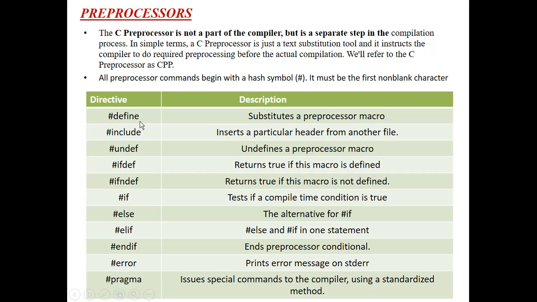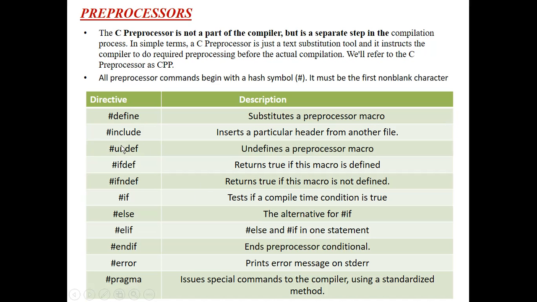First one is hash define. What does this tell us? It substitutes a preprocessor macro. By using this hash define, we can define a preprocessor macro. A macro means a single set of instructions, and we can expand it depending on our use. A macro means a single set of instructions that indicates a group purpose. That's why, with define, we can define a new type of preprocessor.